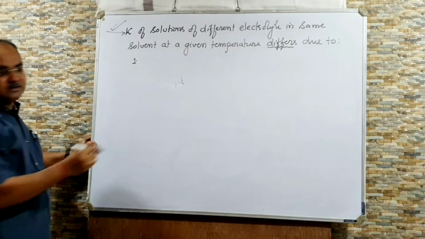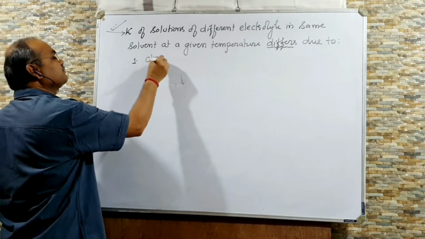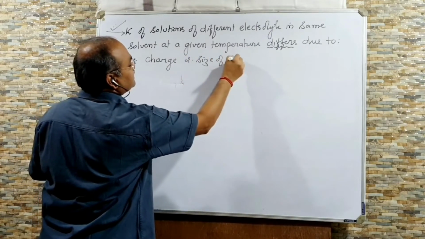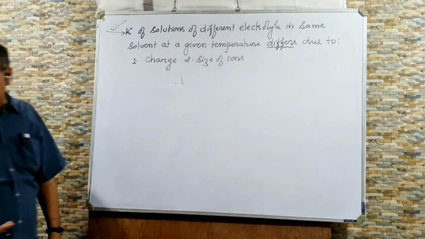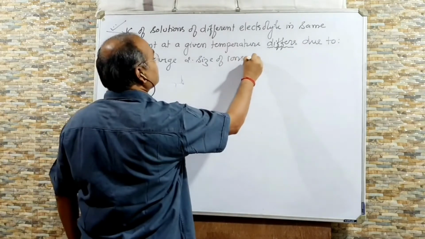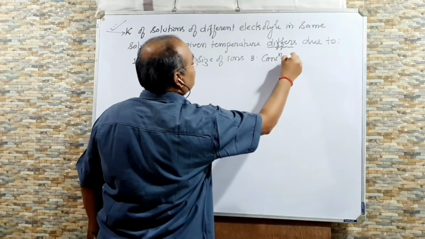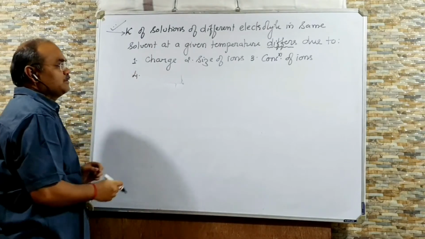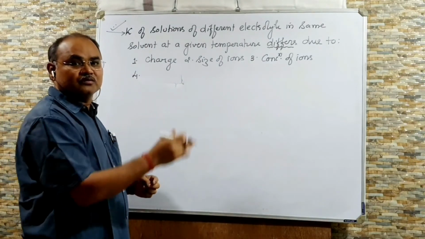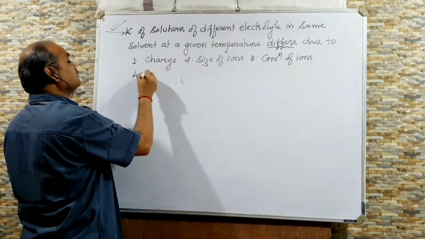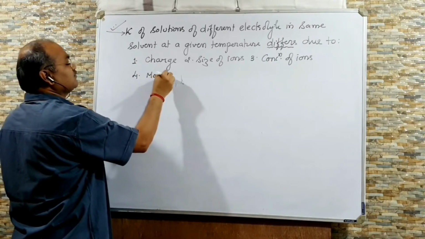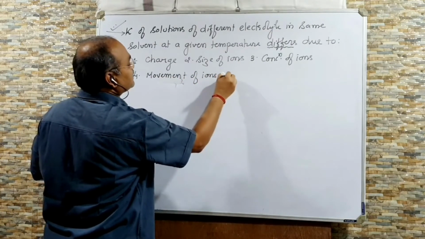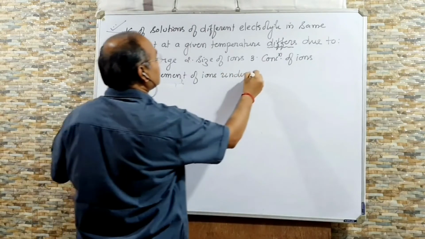Number 1 is charge. Second, size of the ions. It may be cation or it may be anion. Third, concentration of ions produced during dissociation. And fourth, we know when ions are produced, they are free to move. So what about the movement? So it depends on movement of ions under electrical potential.